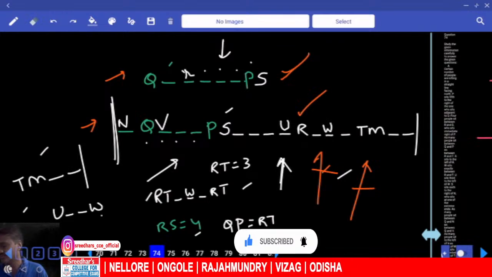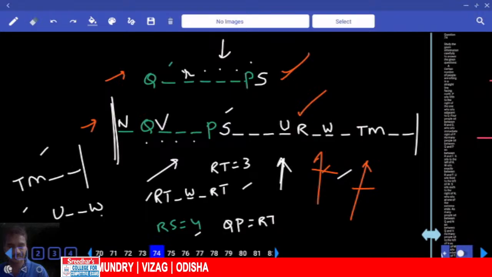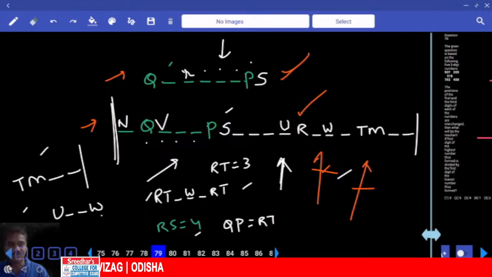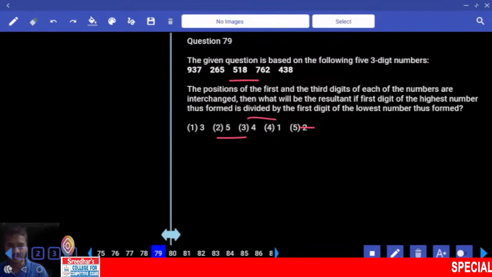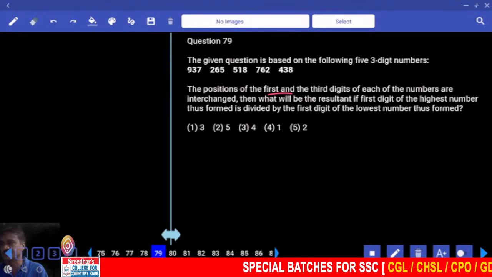Okay, fine. Now this is from 74 to 78. Then 79 to 81. Tell me, 79 to 81. Now 79 to 81, first or the second? Definitely first priority. Then the positions of the first and the third digits of the numbers are interchanged.